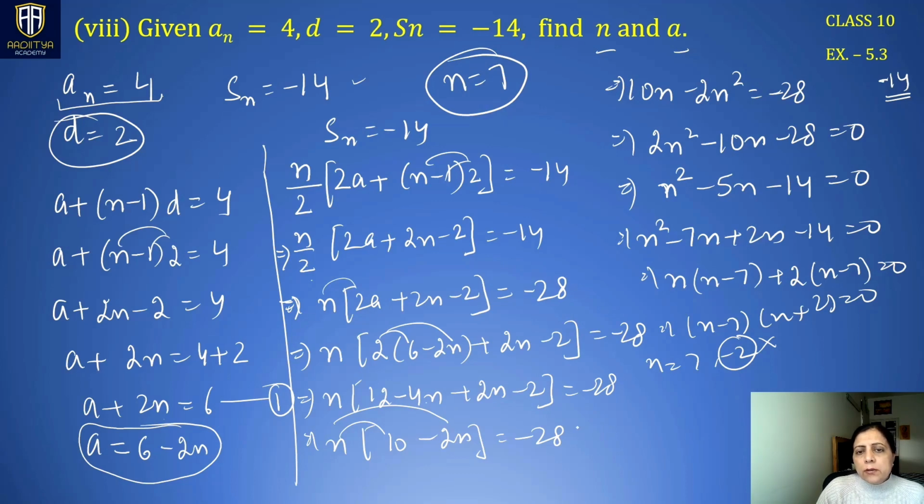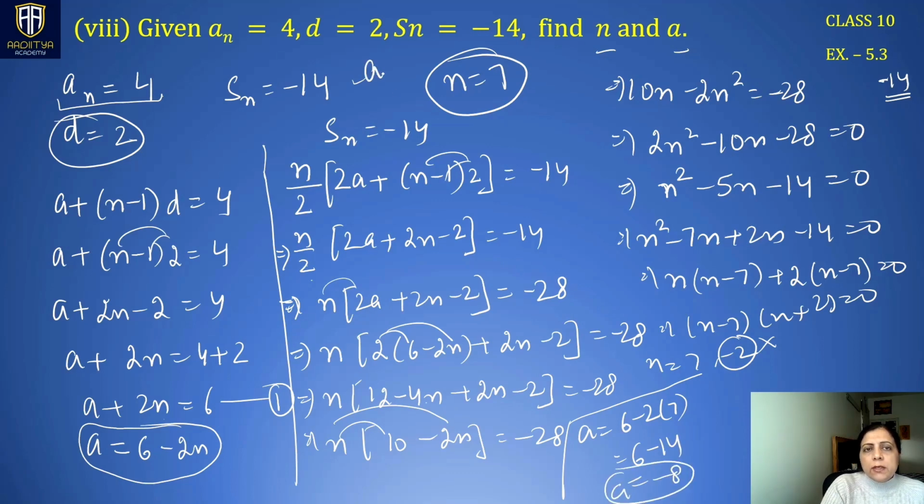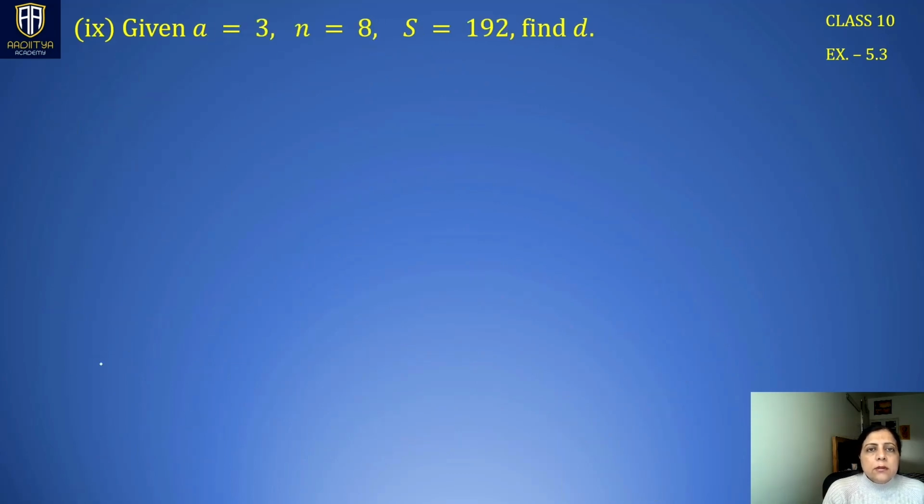We have got n as 7. And for the value of a, we have a is 6 minus 2n. n is 7. This is 6 minus 14. That is minus 8. So the value of a is minus 8. Right, now we have found both the things. Next question is a is 3, n is 8, and Sn is 192. Find d.